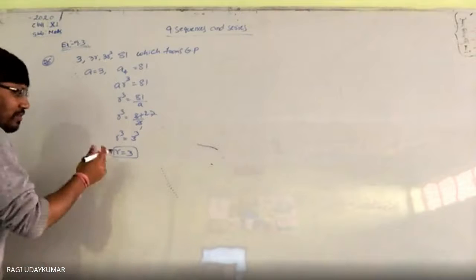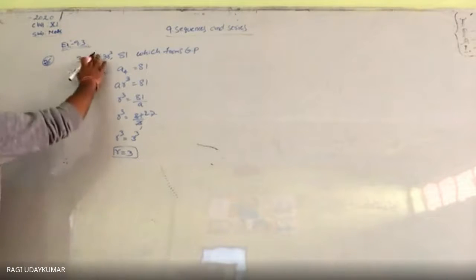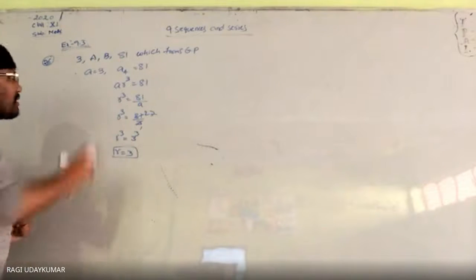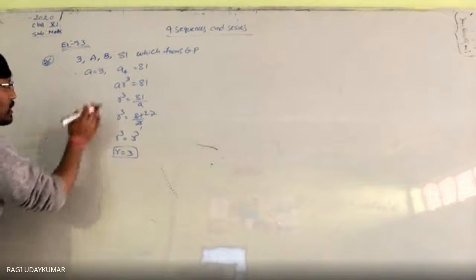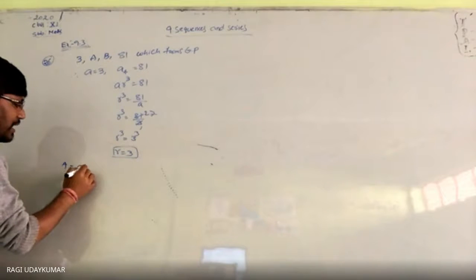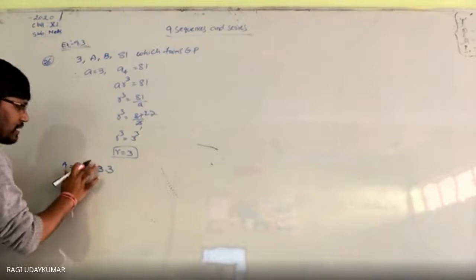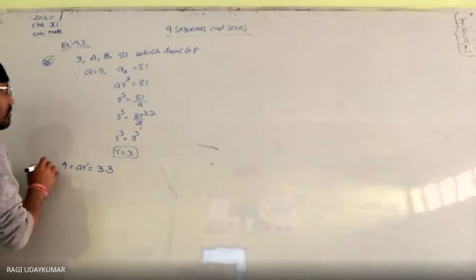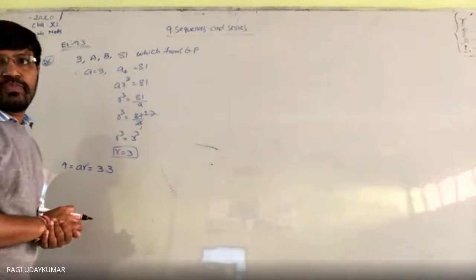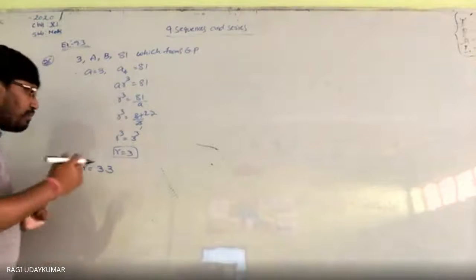So what you will get here, the two numbers; if you want, here capital A, capital B also you can take, because already small a is denoting here, so that's why I am taking here. Whatever it may be, that doesn't matter. Capital A is equal to a r square. So a is 3, sorry, a r second term. Capital A is the second term, that is A2, A3, A4. Simple problem.